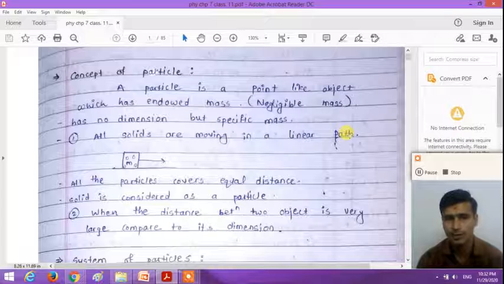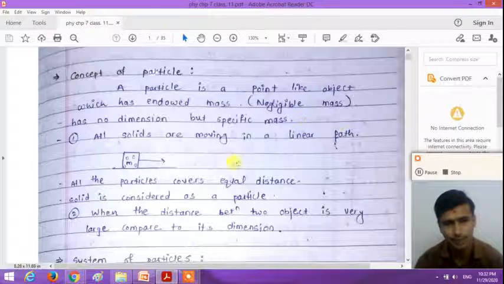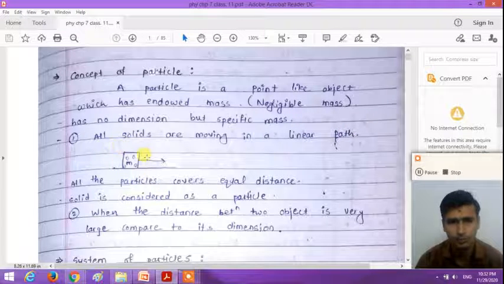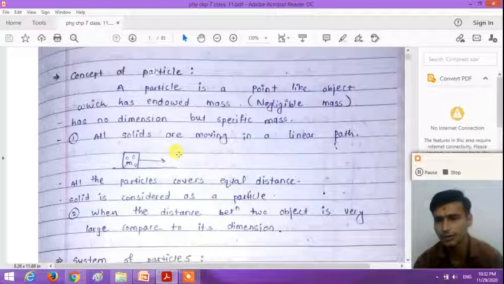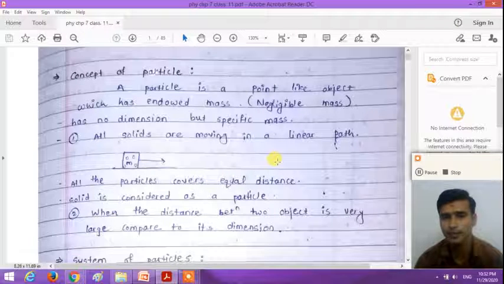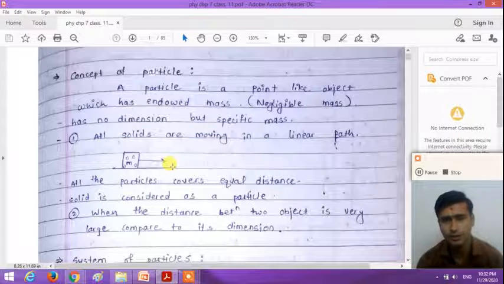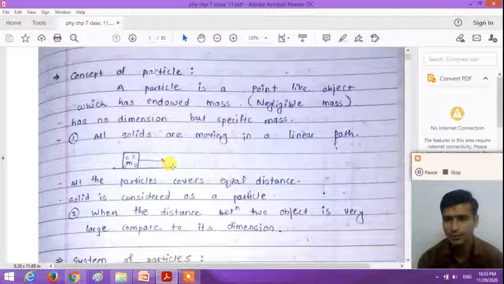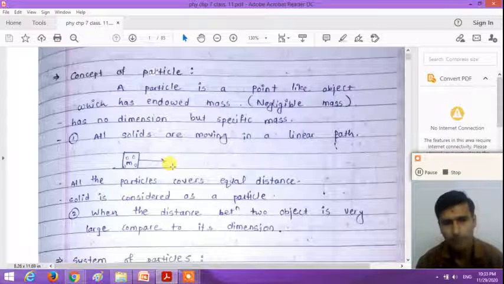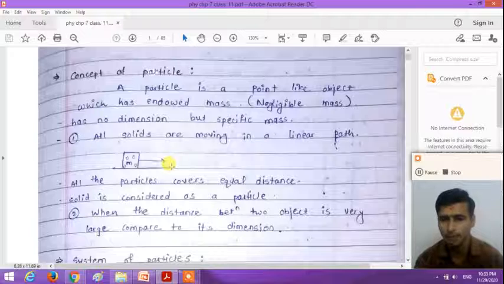All the particles of the object cover an equal distance in an equal interval of time. So suppose we consider any solid object moving in a straight line. All the particles of the solid object cover equal distance in equal intervals of time, right? So for the study of the motion of these solid objects we need to study the motion of only one particle. So in this situation all solids are considered as a particle, right?